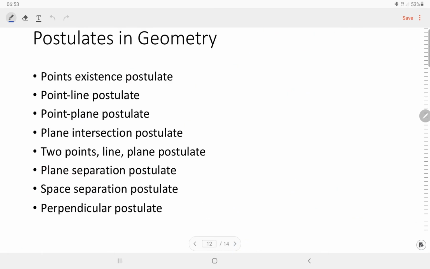And we have several postulates in geometry. The first is the postulate of the point's existence. It means that the space exists and contains at least 4 non-coplanar points. So we can draw a space.